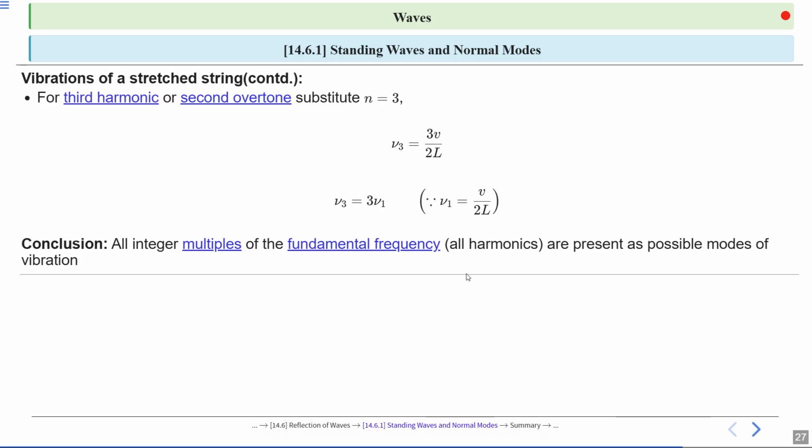The conclusion means all harmonics, integer multiples of the fundamental frequency, are possible vibration modes. So the equation F n is equal to n F 1, where F n is the nth harmonic, F 1 is the fundamental, and n is equal to 1, 2, 3 and so on.